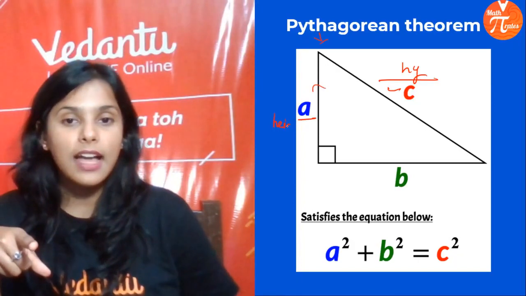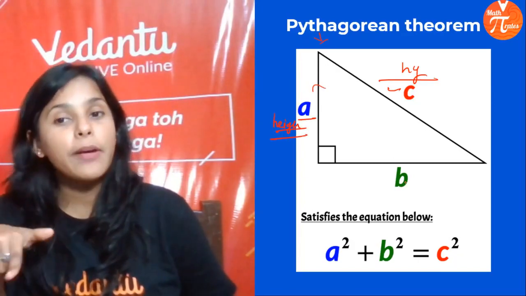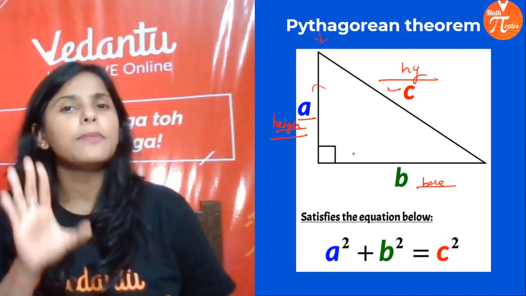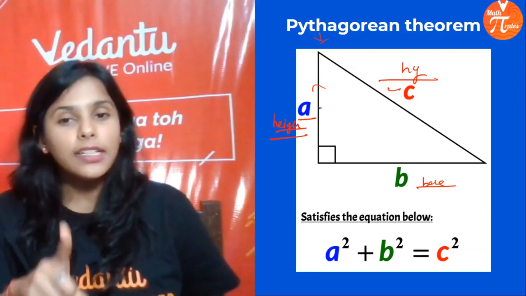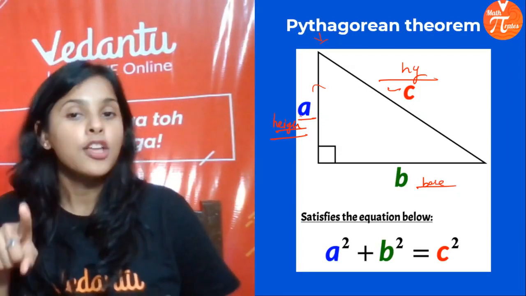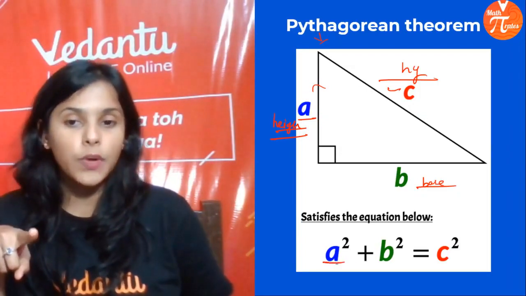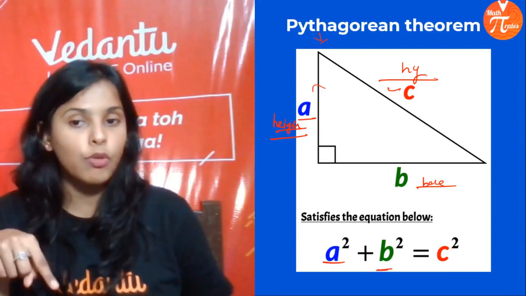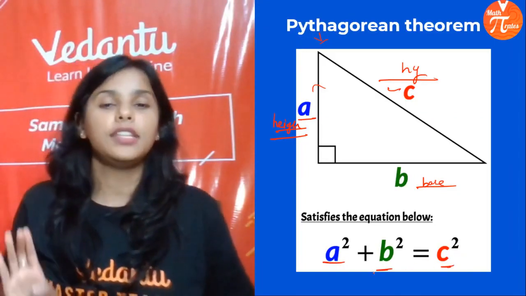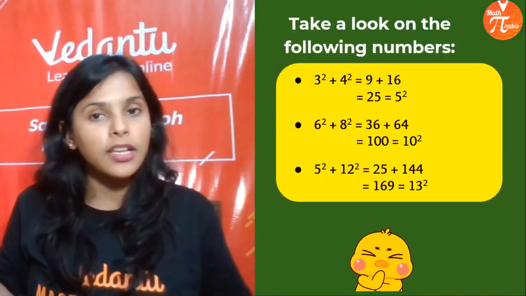This is height. And we have a base as well, that is B here. So according to the Pythagoras theorem, height square plus base square is equal to the hypotenuse square. So A square plus B square is equal to the hypotenuse square, that is C square. Okay? So I hope it is clear till here everyone.